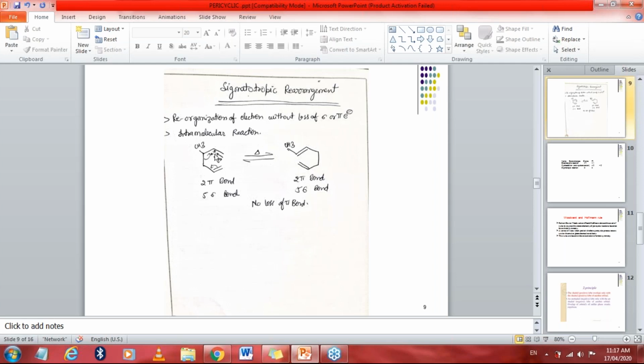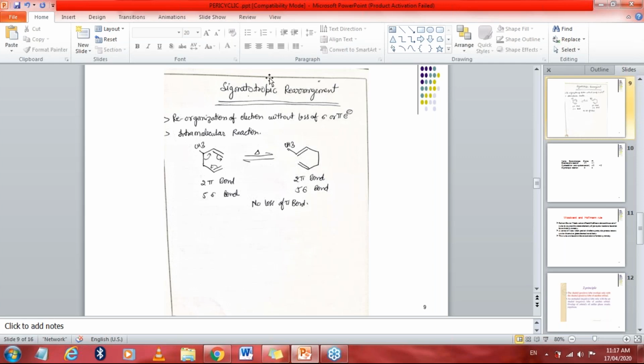Now there will be no bond here, so a new sigma bond is there, right? So there is a new sigma bond. In the starting material there were 2 pi bonds. Here you can see there are also 2 pi bonds. How many sigma bonds are here? 1, 2, 3, 4, 5. Here also 1, 2, 3, 4, 5. There are also 5 sigma bonds. It means there is no loss of pi bond.